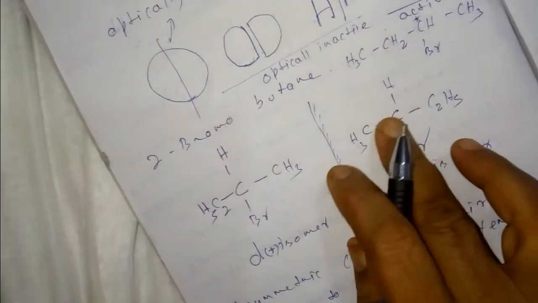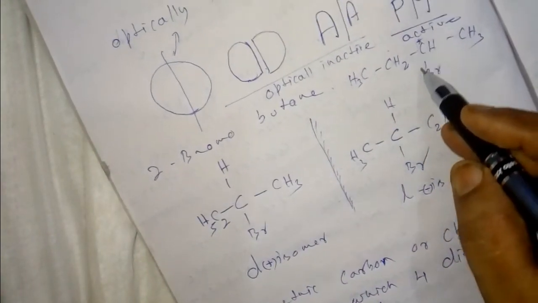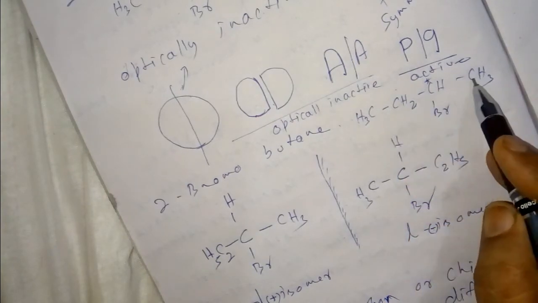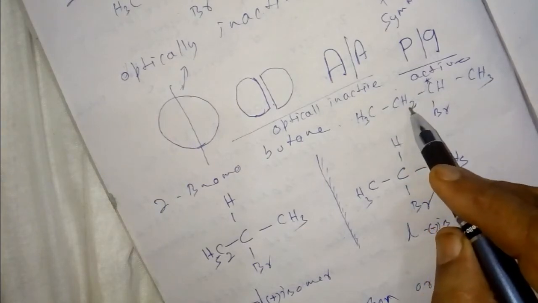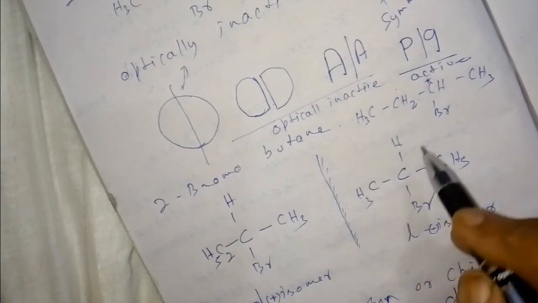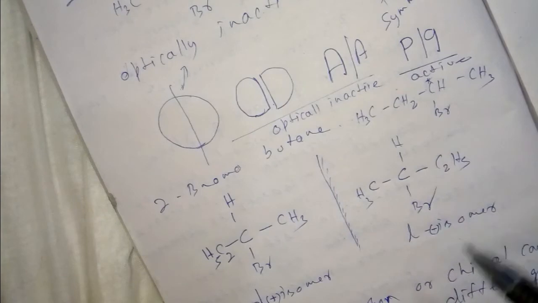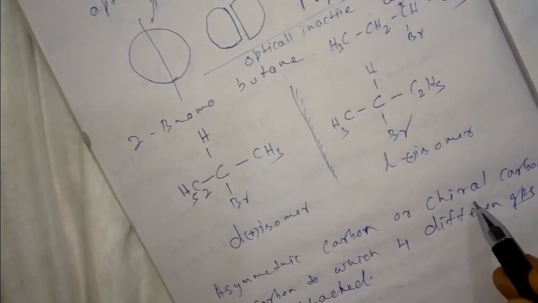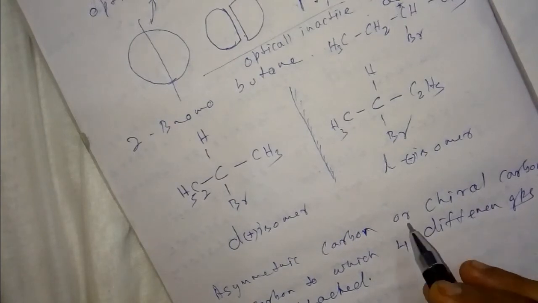This type of carbon will be optically active. This is asymmetric carbon. This is not asymmetric: here there are three hydrogens, three groups identical, and here two groups are identical. But this is asymmetric carbon, the carbon to which four different groups are attached. When asymmetric carbon or chiral carbon is present, the substance will be optically active.